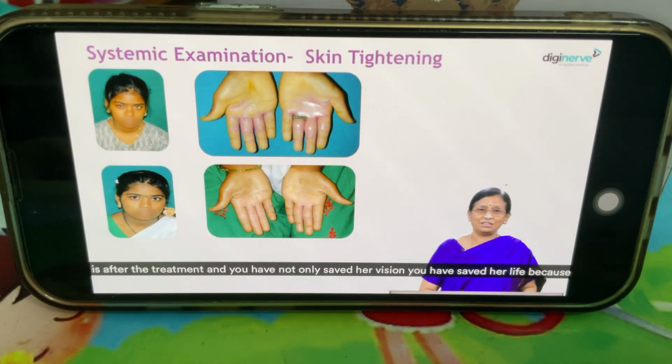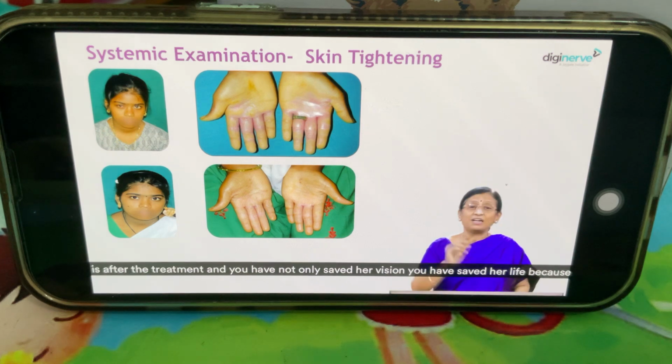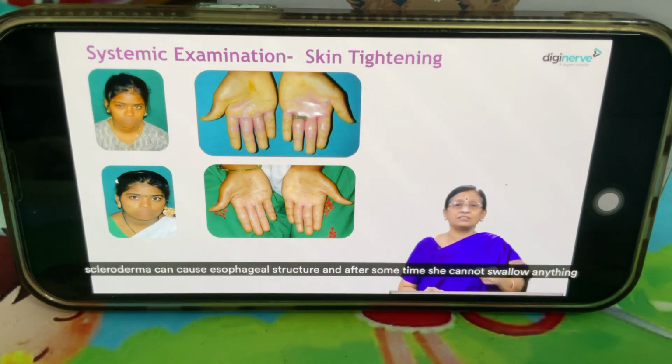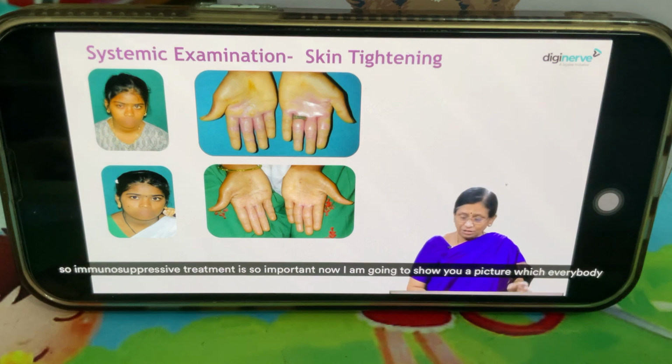See how beautiful she is after the treatment. And you have not only saved her vision, you have saved her life. Because scleroderma can cause esophageal stricture and after some time she cannot swallow anything. So immunosuppressive treatment is so important.